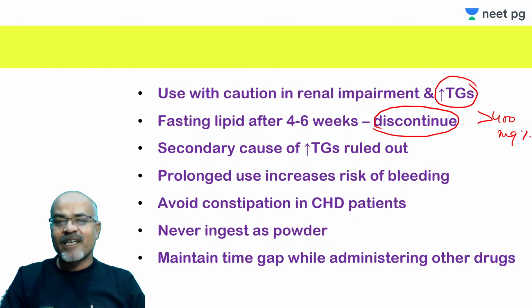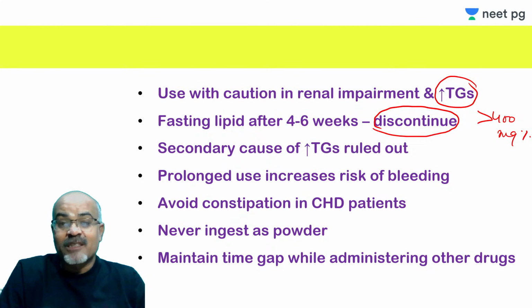And if there is any secondary cause of hypertriglyceridemia, for example alcoholism, or a diet rich in saturated fats and trans fat, these kinds of causes should be controlled. Then the chances of an increase in triglyceride will be less, because these are other sources of triglyceride, which are received from the dietary intake.